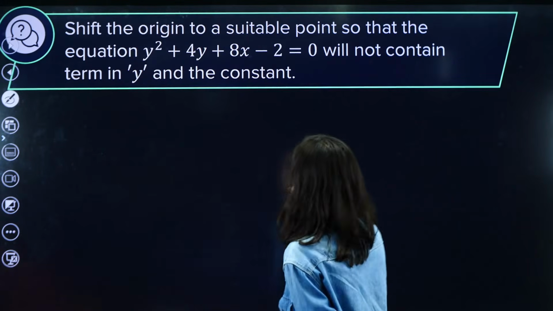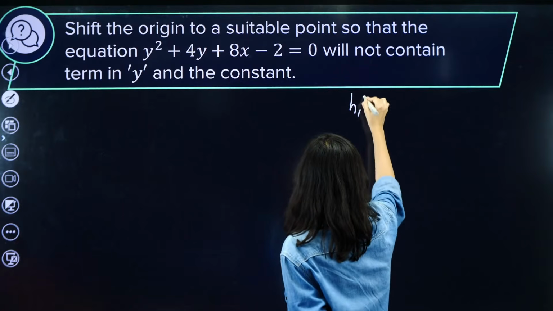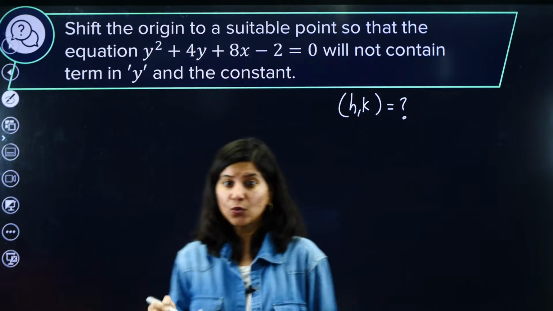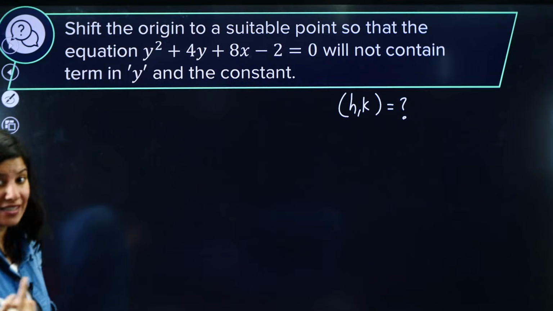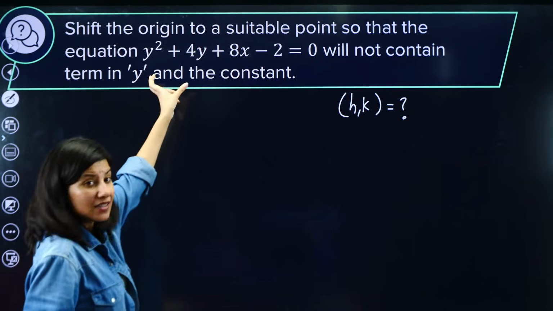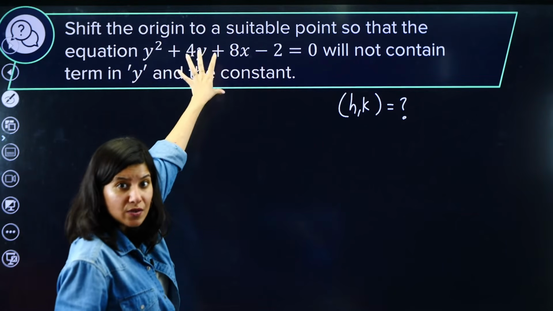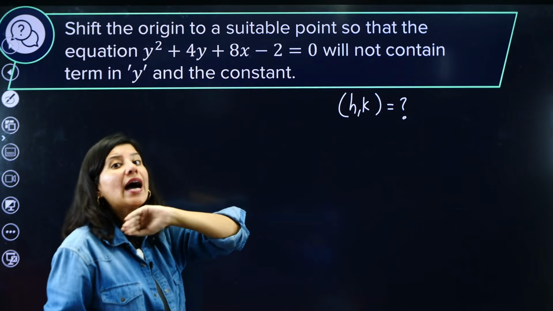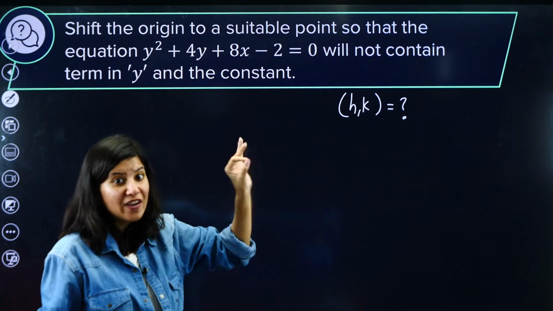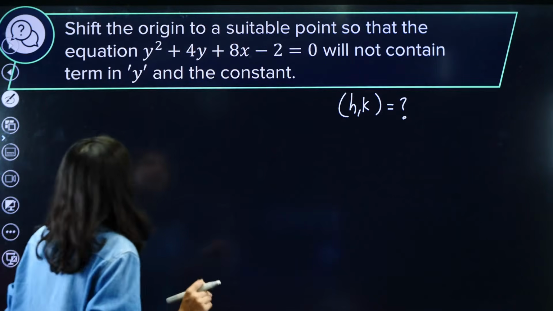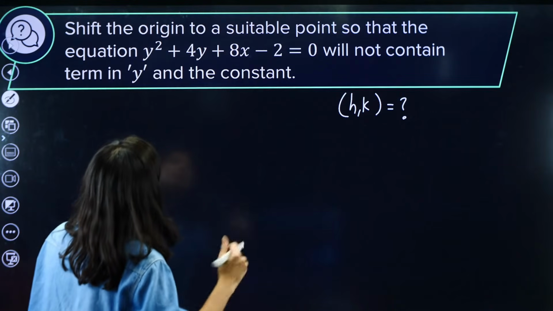That means the question is asking at what point the origin should be shifted so that the transformed equation will have no constant term and no term related to y. Very good question in terms of shifting of origin. Okay, ma'am, hold on. Alright.